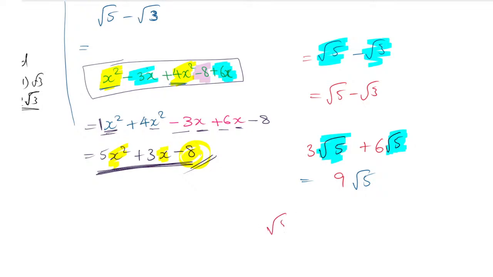But if the question is root 5 into root 3, that time you can directly multiply them and write it as root 15. When it is a multiplication, you can do the direct multiplication of these numbers. Root 5 into root 3 is root 15. The root will remain as it is, but 5 times 3 is 15. Only then can you do the multiplication. You can't do addition and subtraction when you have unlike terms.